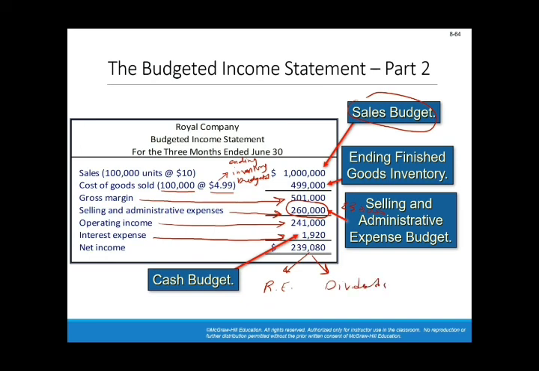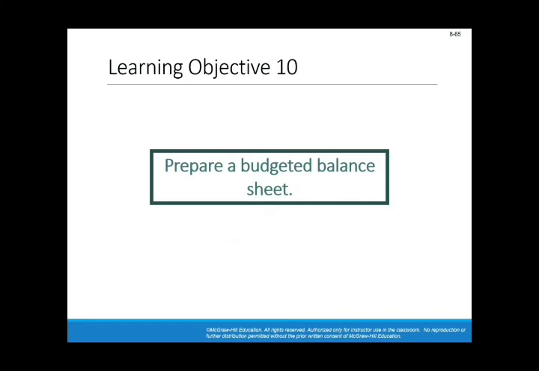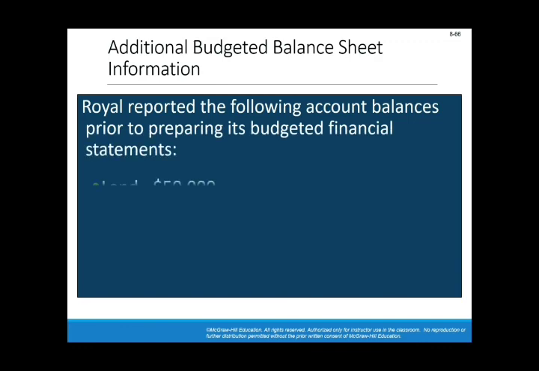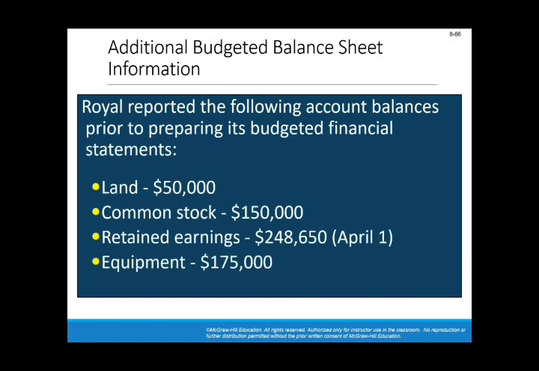Okay. Now we can end up with the last budget, which is the balance sheet or budgeted balance sheet. The given says that you have a land of 50,000, common stock 150,000, so this is owner's equity. Retained earnings April 1, so this is the beginning retained earnings, 248,650, and equipment 175.